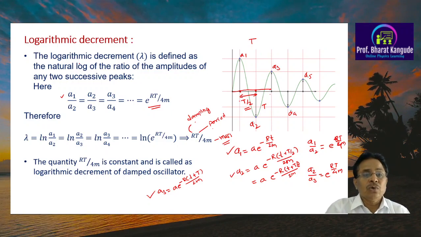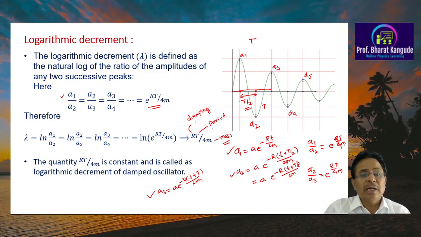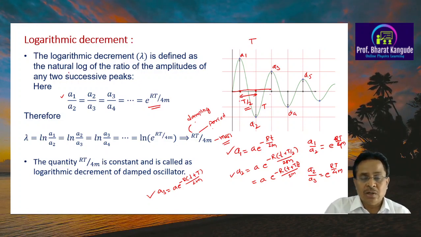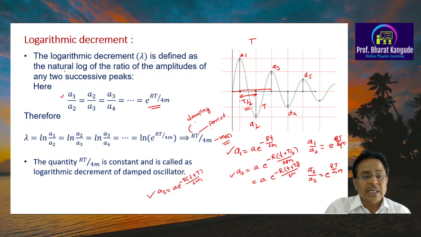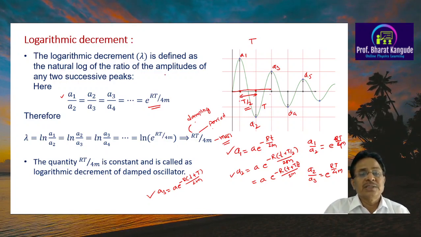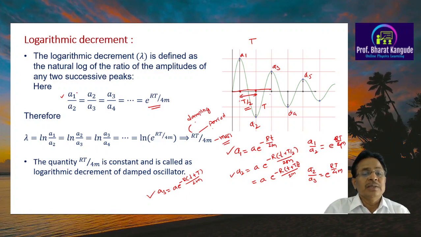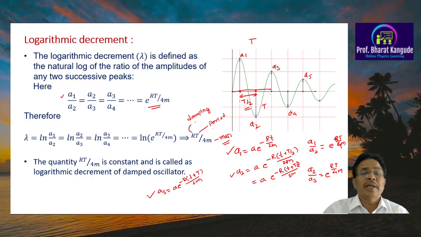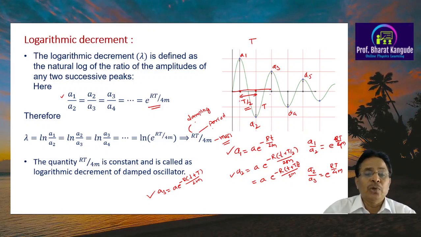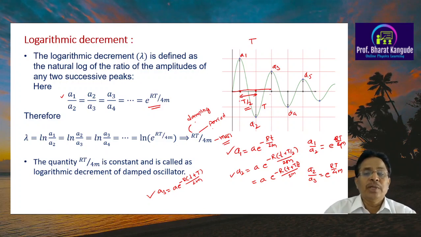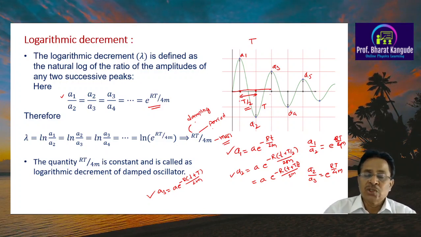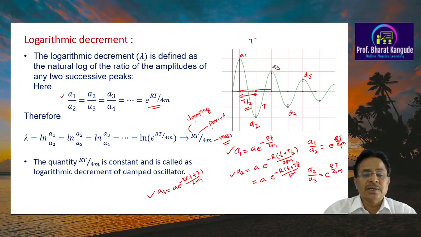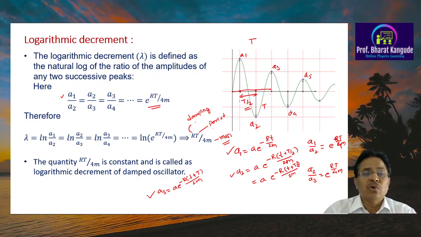In this case, we have to go for this calculation. The logarithmic decrement lambda is defined as the natural log, to the base e, not to the base 10, of the ratios of the successive amplitudes of two successive peaks. So the logarithmic decrement is defined as the natural logarithm of ratios of successive amplitudes like a1 upon a2, a2 upon a3, or a3 upon a4, etc. If we go for calculation of all these, this logarithm comes out to be a constant, and that is RT upon 4m.